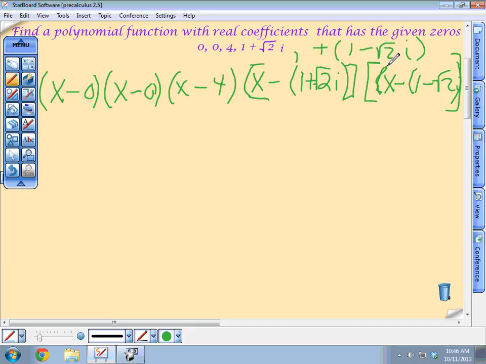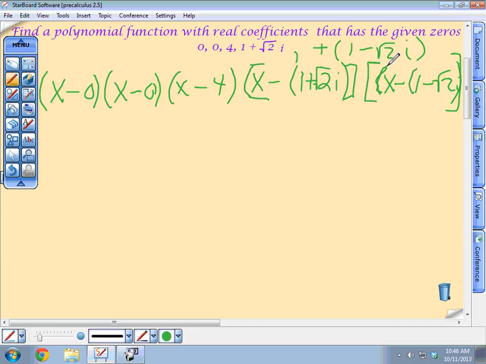The hard work is you do the distributing and foiling. You're going to multiply everything. You have 5 factors, you're going to multiply 5 things together. There are several different ways to do this because one of the nice things about math at this level is there's an infinite number of ways to do some of these problems.